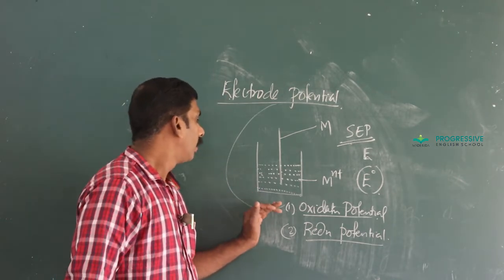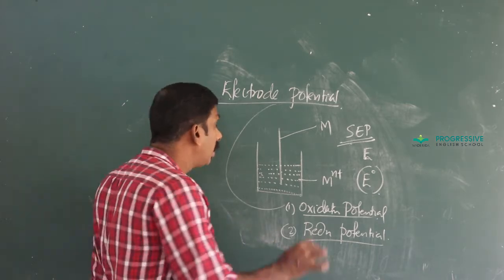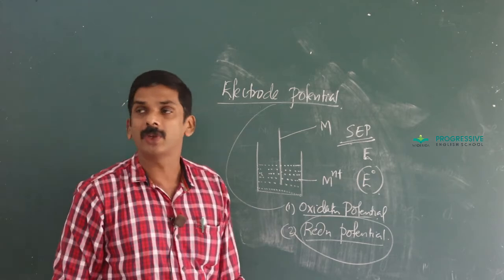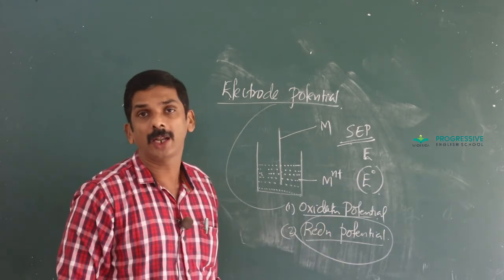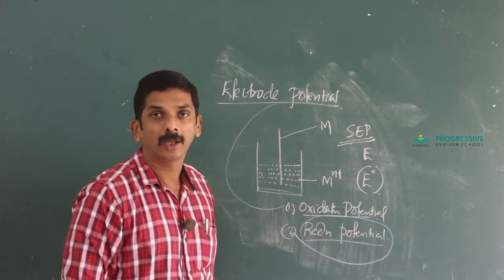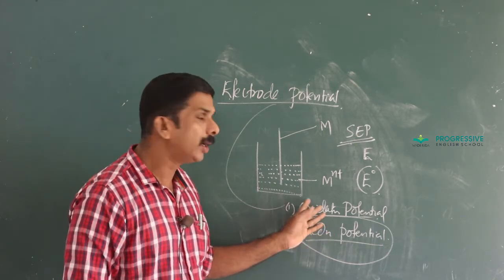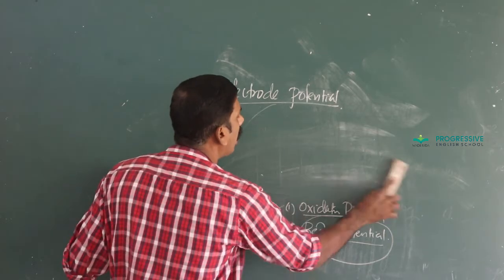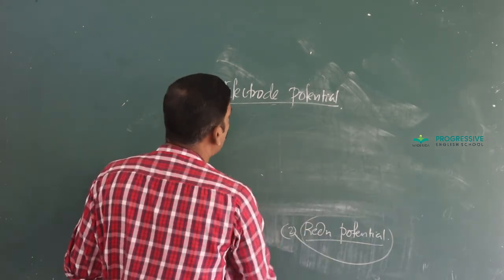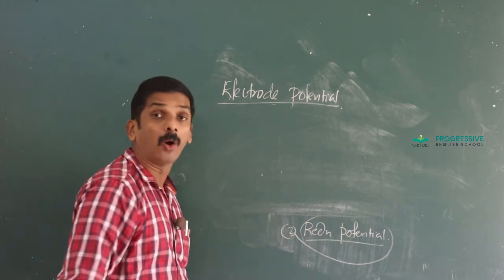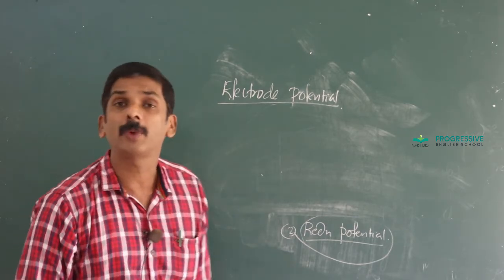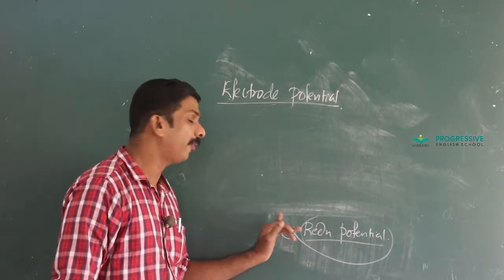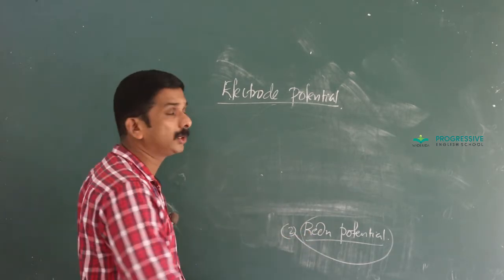And as per the convention, the electrode potential is always represented in terms of reduction potential value. Clear? It is of two types, oxidation potential and reduction potential. But as per the convention, the standard electrode potential E0 is represented in terms of reduction potential value.